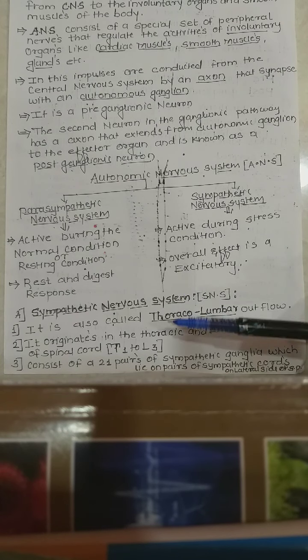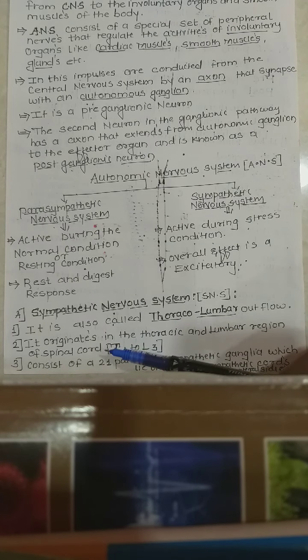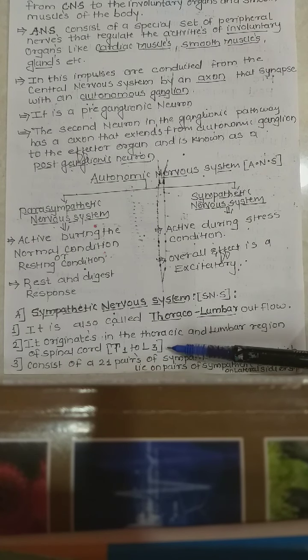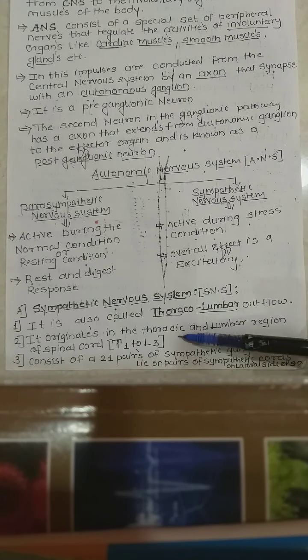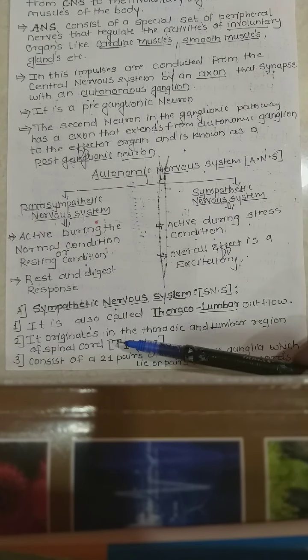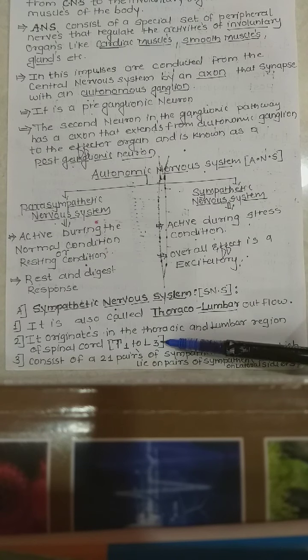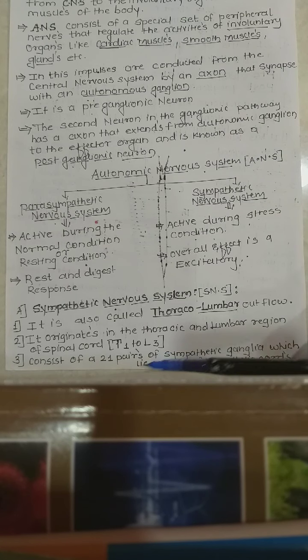It originates in the thoracic and lumbar region, all the nerves originating from T1 to L3, the thoracic first to the lumbar third vertebral level.